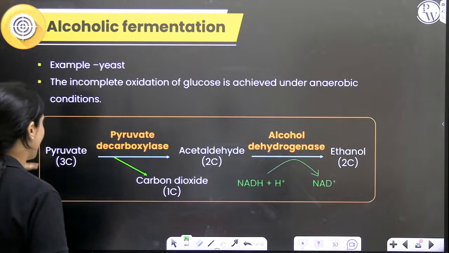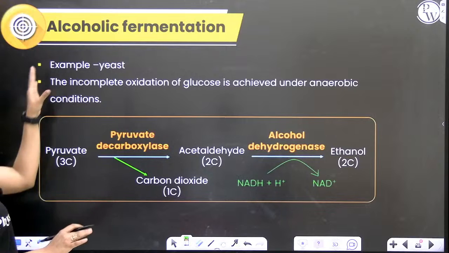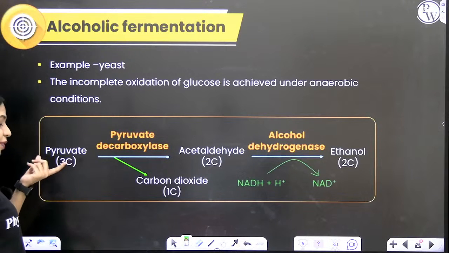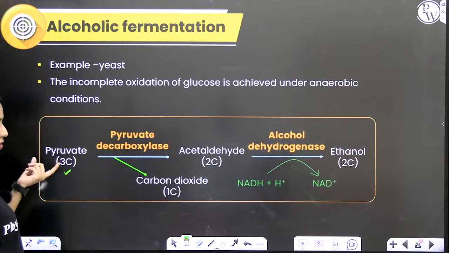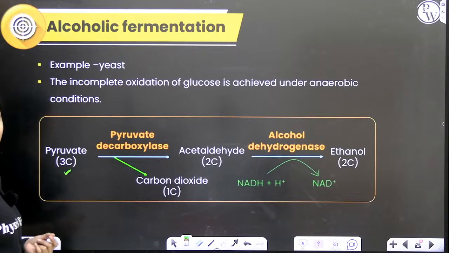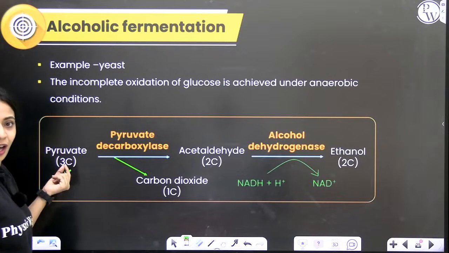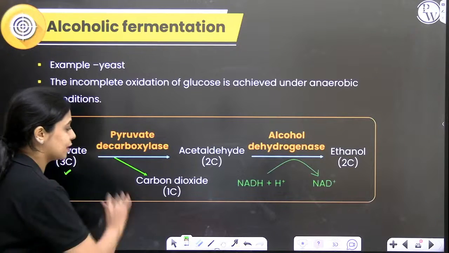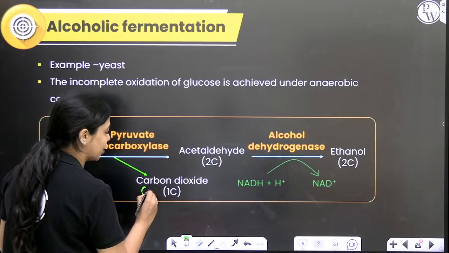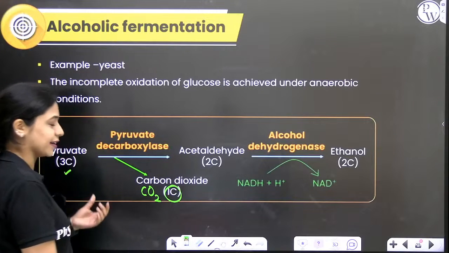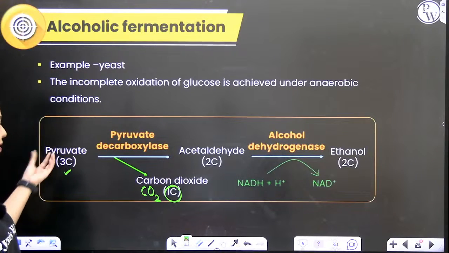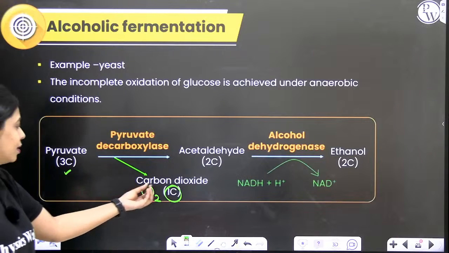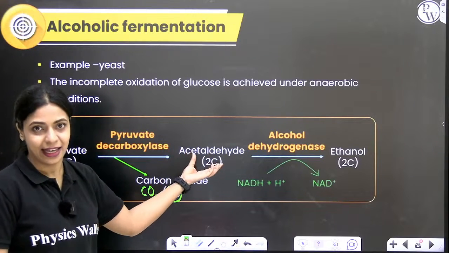So what happens to pyruvic acid here is, in alcoholic fermentation, pyruvic acid, which contains 3 carbons, first undergoes decarboxylation. 1 carbon from pyruvic acid is removed in the form of carbon dioxide. You know that carbon dioxide is CO2, it will have 1 carbon, right? So the first step, pyruvic acid undergoes decarboxylation to form acetaldehyde.